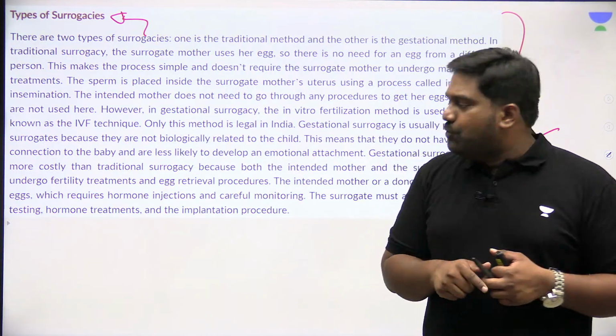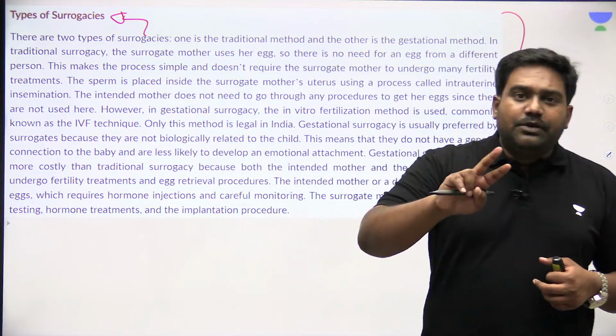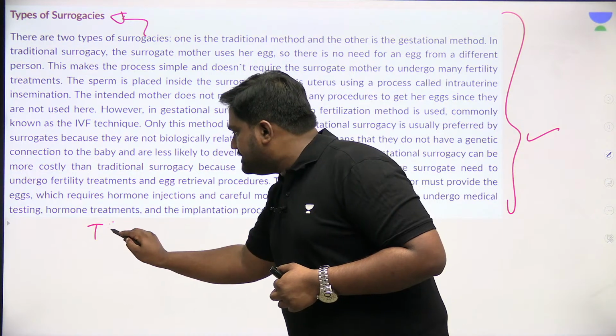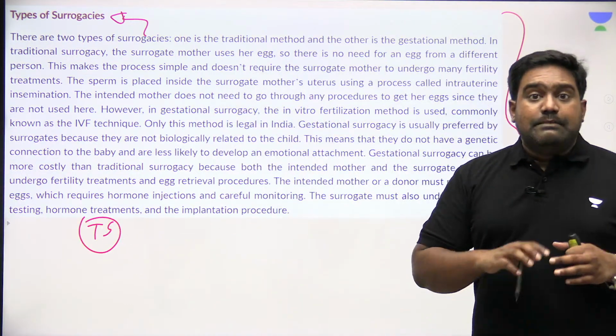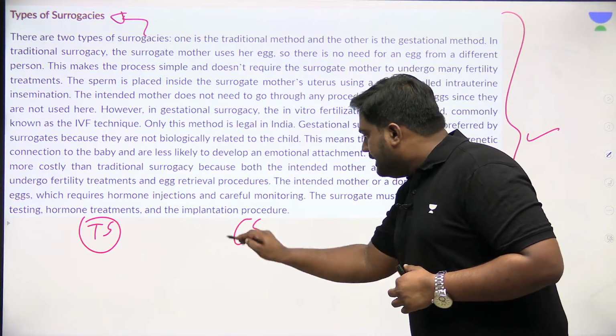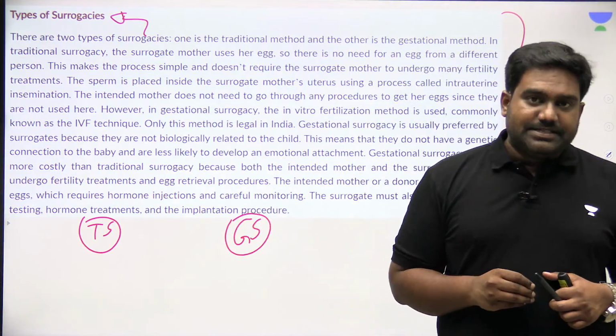Now let me explain this more clearly by talking about the two different types of surrogacies that are there. First, we have traditional surrogacy. In medical terms, there are two types of surrogacies. One is traditional surrogacy and the other is gestational surrogacy.